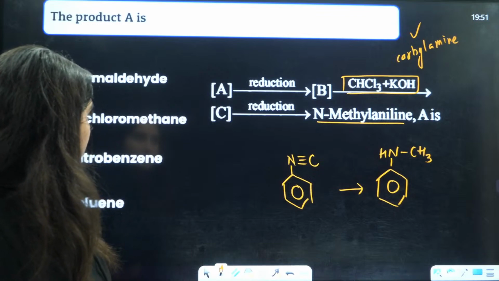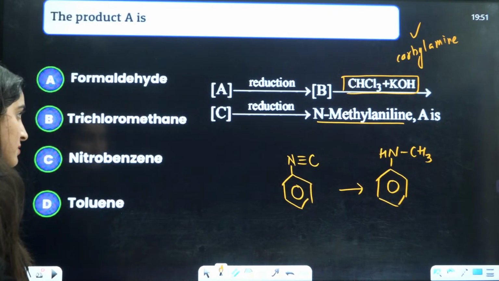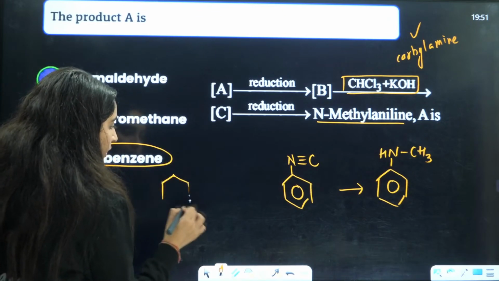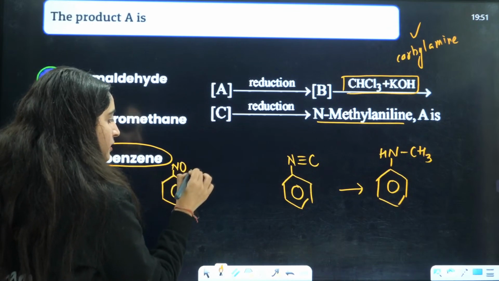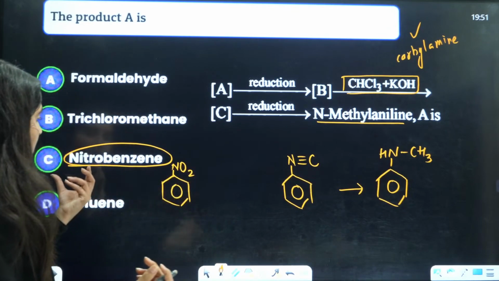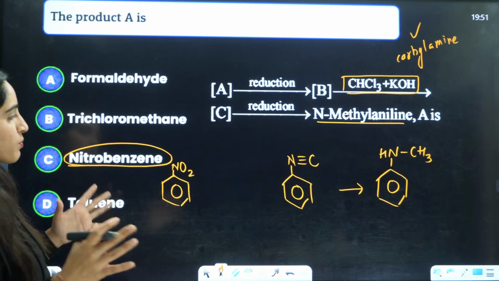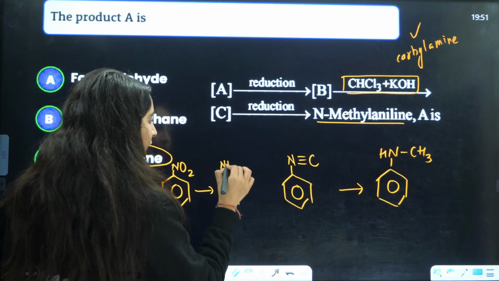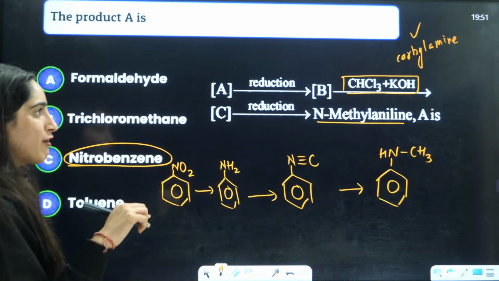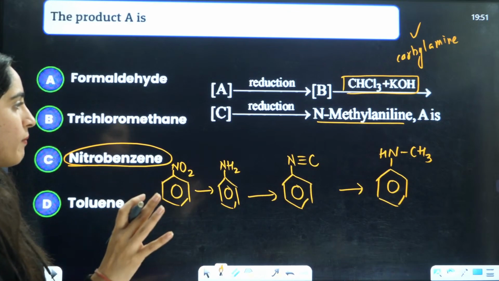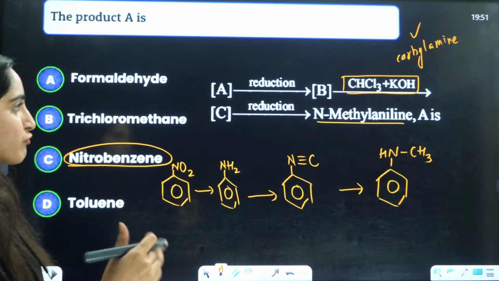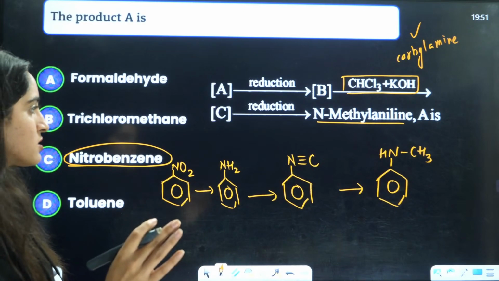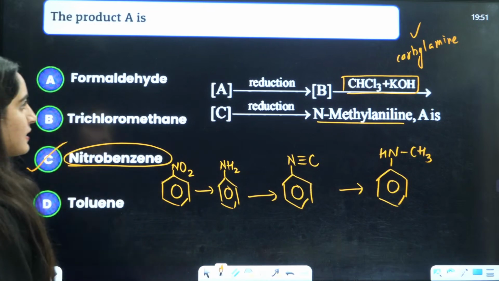If you're talking about trichloromethane, that will not be the correct answer. If you have nitrobenzene, wait a minute guys, I'm just doing hit and trial here, okay? You just have to also see the options here. Nitrobenzene is having the maximum probability here. After reduction it will form aniline. Aniline after carbylamine will form N triple bond C, and after the reduction further it will form N-methyl this, right? So answer should be nitrobenzene.